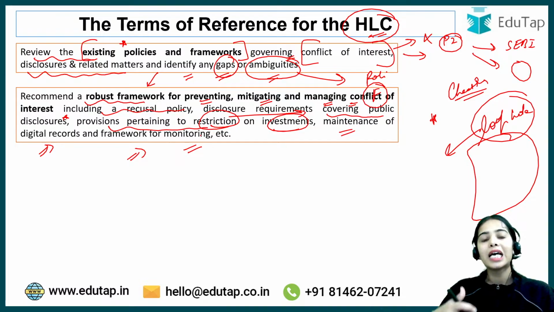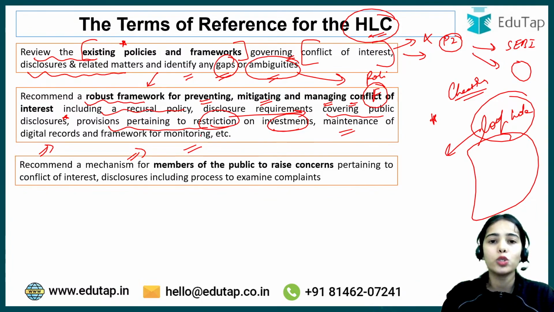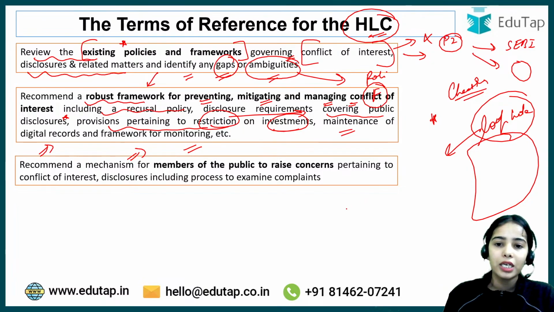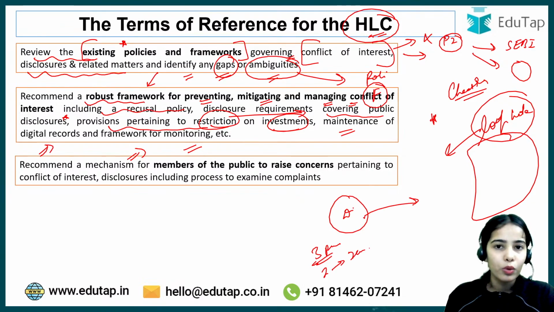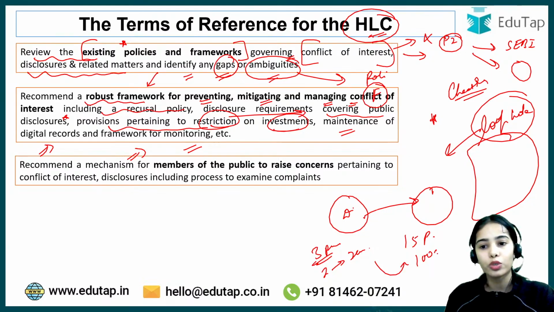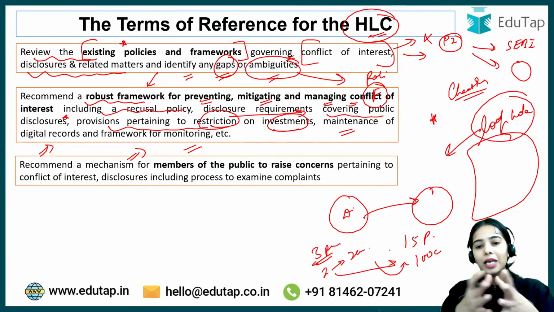So all of this has to be recommended by the high level committee, so that proper disclosures happen. Because when the disclosure is made that today you have 3 properties and an investment of 2 crores, and after 5 years it is seen that now you have 15 new properties and an investment of 100 crores, it will be seen how much more you have gained in the time period of 5 years.